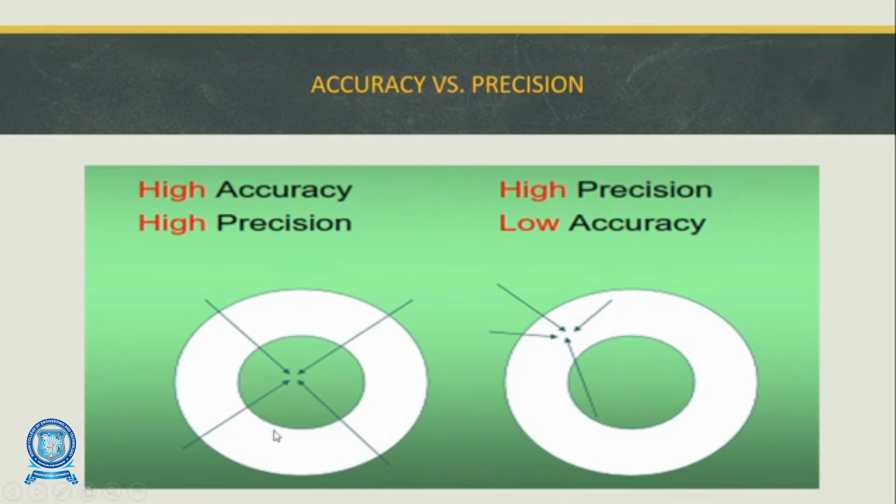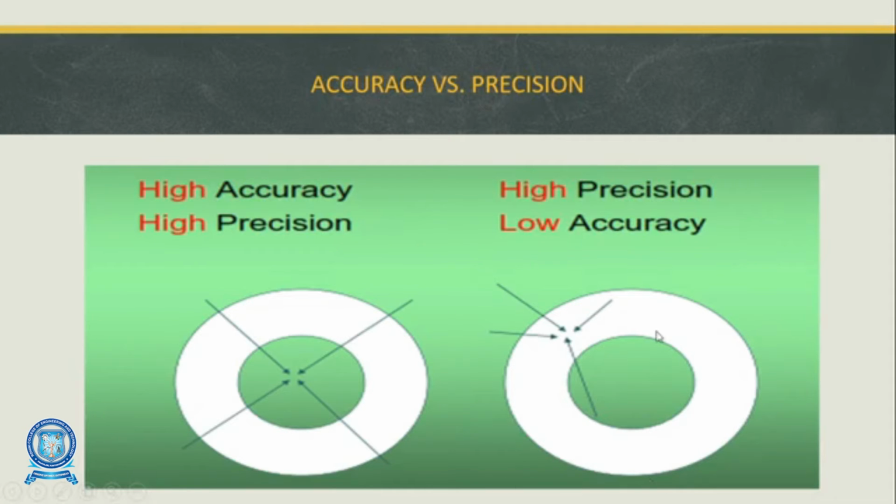Here four arrows achieve the target, so we call it high accuracy. At the same time, it is also high precision, because the four arrows achieve the target and are closer to one another.